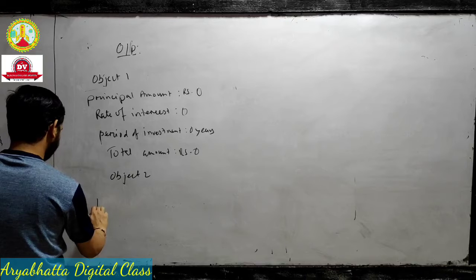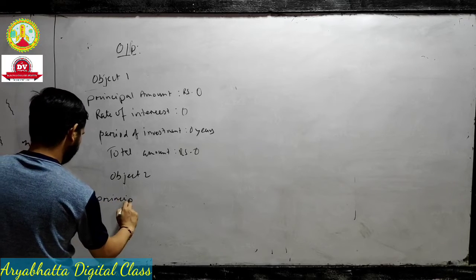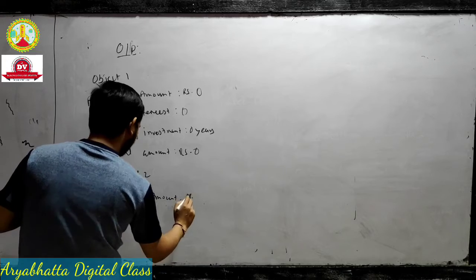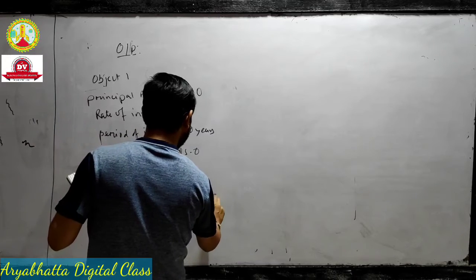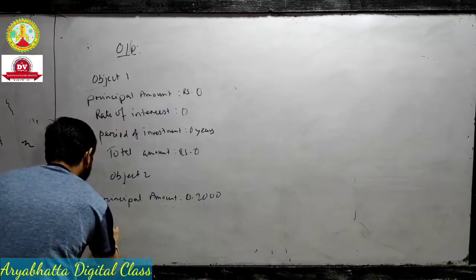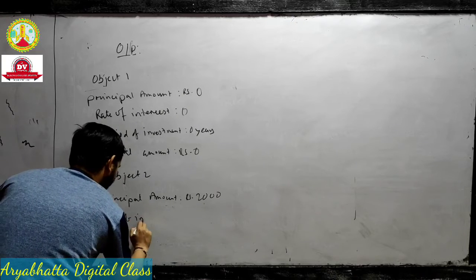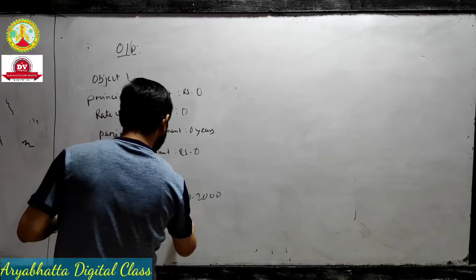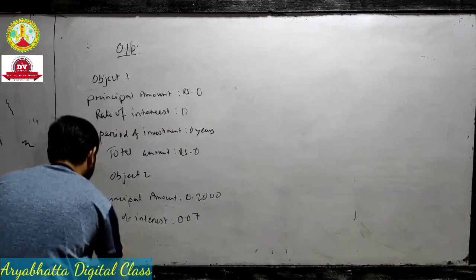Next one is object 2. Principal amount rupees, we take the parameter 2000, right? And the rate of interest we take as what? 7%, means 0.07.